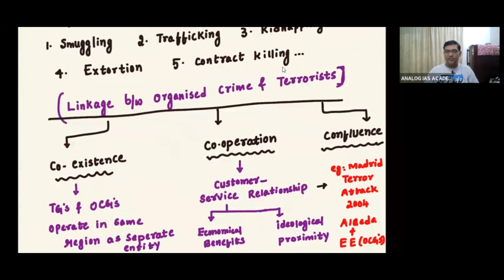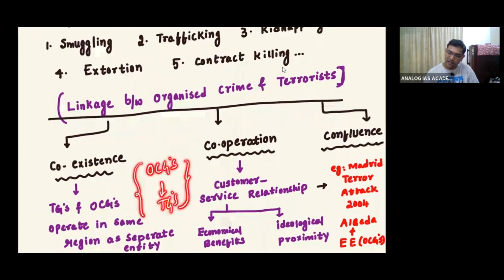Then cooperation. What type of cooperation do they have? See, the cooperation between the terrorist groups and the organized criminal groups is simply a customer service relationship. There are 2 kinds of customer service relationships. One is economic benefit, and the second is ideological proximity. For economic benefit, the organized criminal groups help the terrorist groups and vice versa.